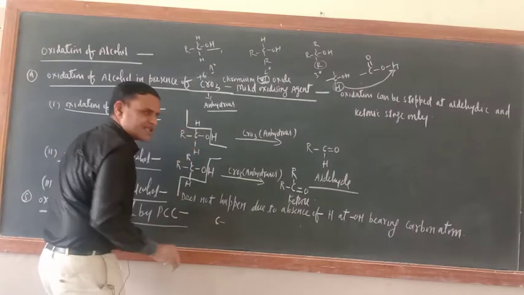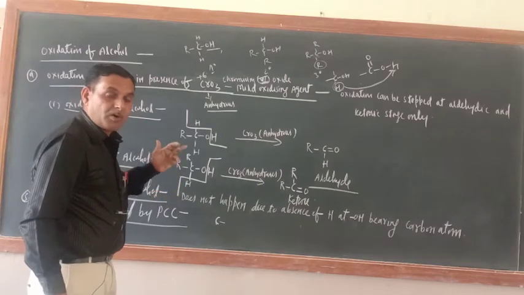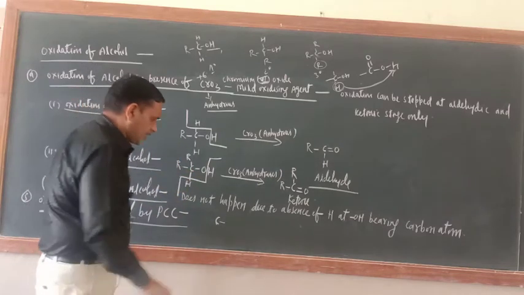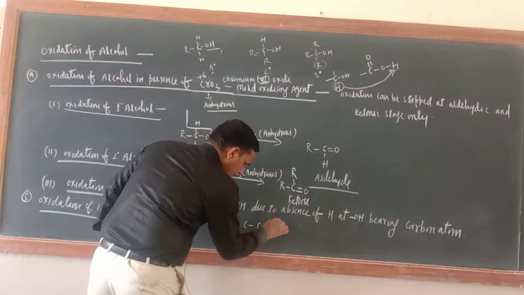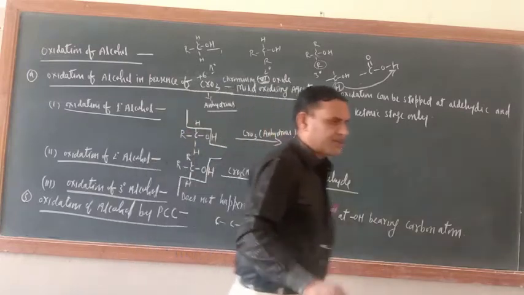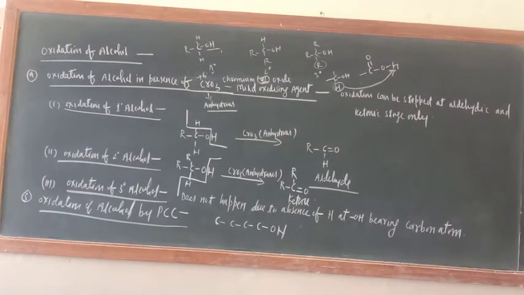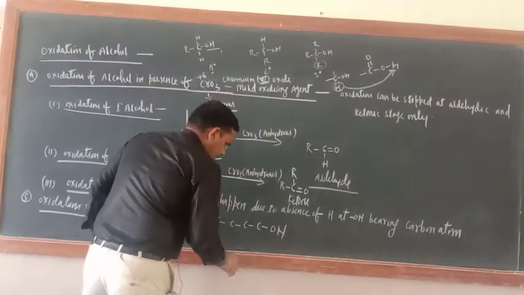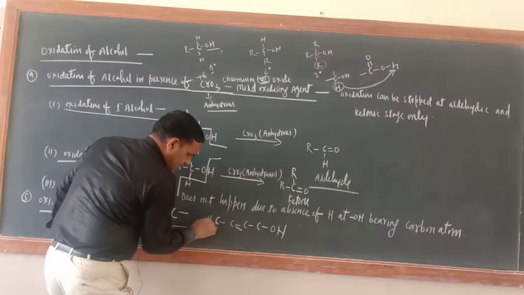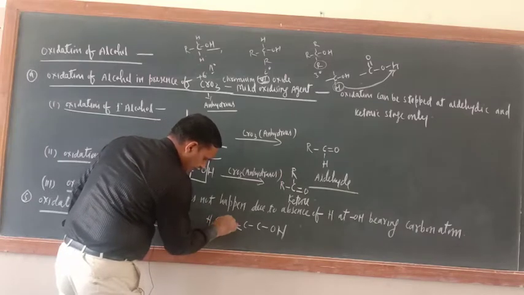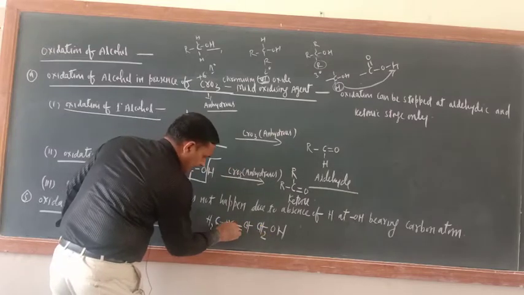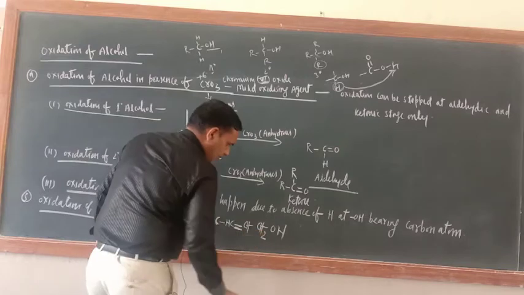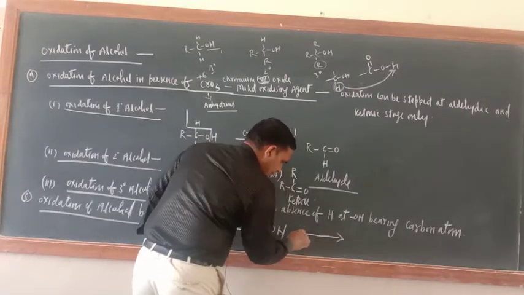Already I told you PCC is a better oxidizing agent for benzylic and allylic alcohol. So take one benzylic alcohol. Let me check in NCERT what example they have given. Yes, this example only they have given. Double bond here, here CH3, here H, here also H, here CH2OH. So this is an allylic alcohol or not? Allylic alcohol.